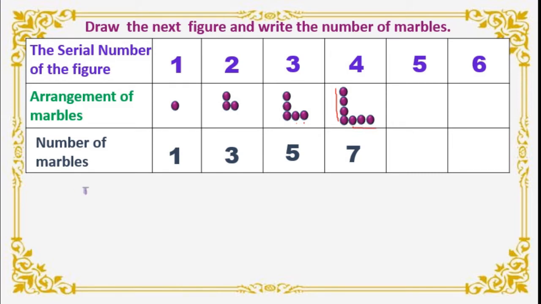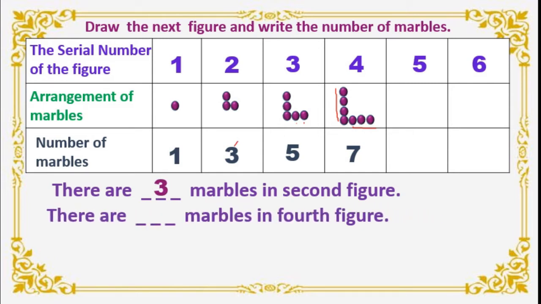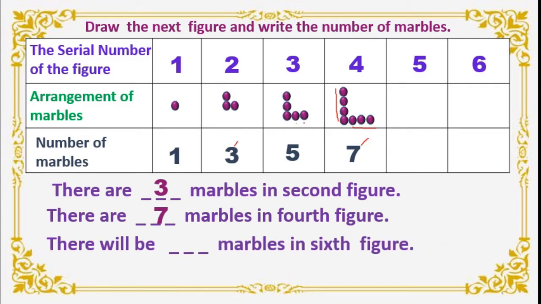Okay. Now we will try for the questions. There are dash marbles in the second figure. You know that there are 3 marbles, isn't it? We use 3 marbles. Next question. There are dash marbles in the fourth figure. See, this is the fourth figure. So here 7 marbles we used.